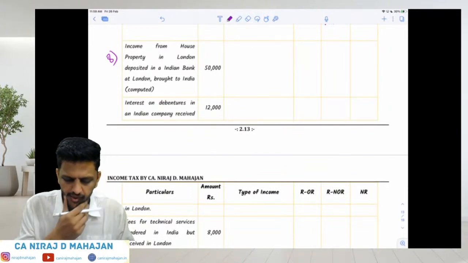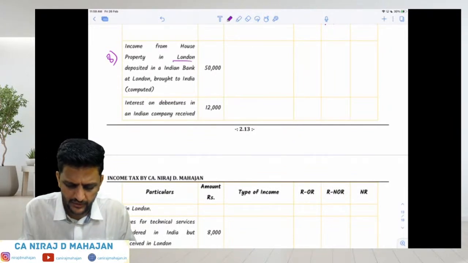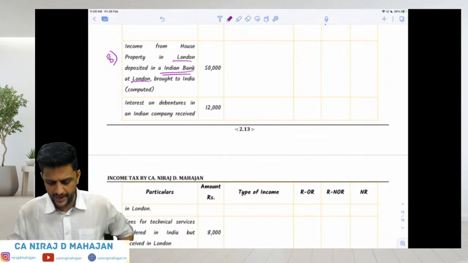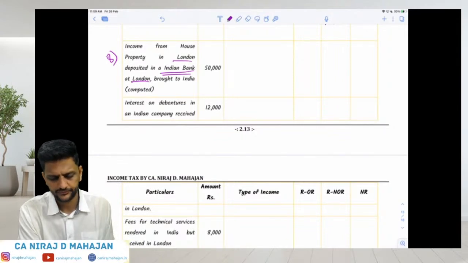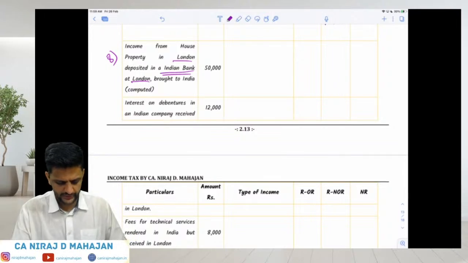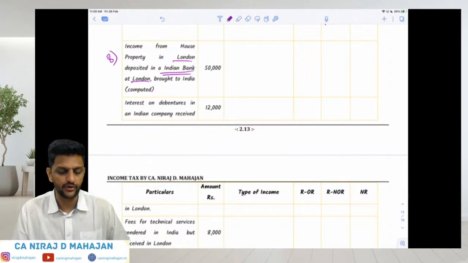Next one. Income from house property in London, deposited in an Indian bank at London, and then later on brought to India. Still considered as foreign income.